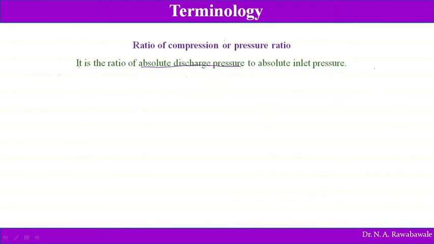Say, for example, air is discharged at a pressure P2 and it enters at pressure P1. Say P1 is the atmospheric pressure at which air enters into the compressor, and P2 is the pressure at which air comes out of this compressor. So P2 is absolute pressure, P1 is also absolute pressure. So here P2 divided by P1 is the pressure ratio. It is the ratio of absolute discharge pressure to inlet pressure. So P2 divided by P1 is the pressure ratio.